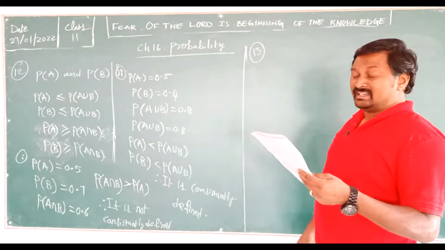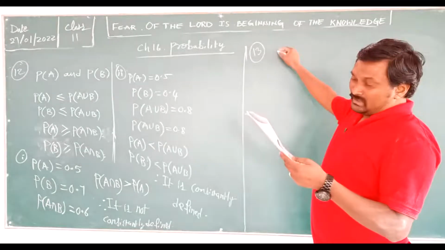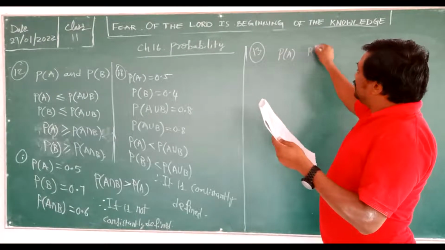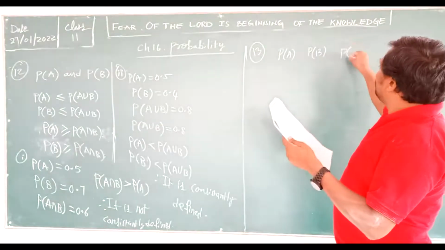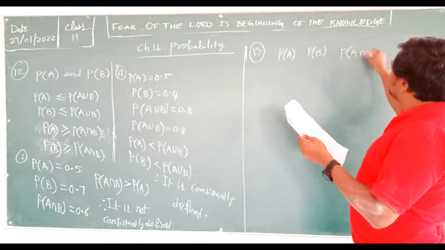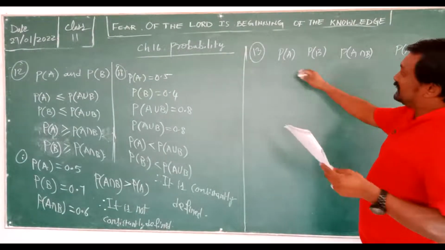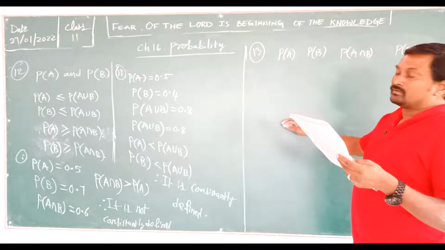That's well and good. Anyhow, now the 13th one: P of A is given, P of B is given, P of A intersection B is given, P of A union B is given. So they were given a table, and you have to complete it.